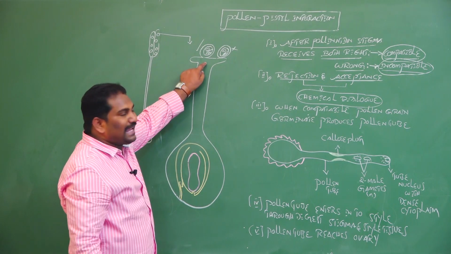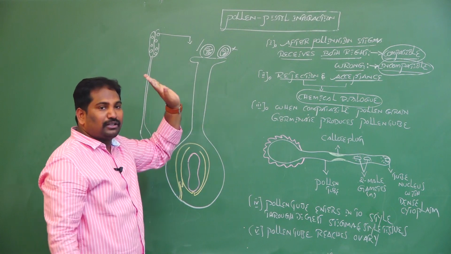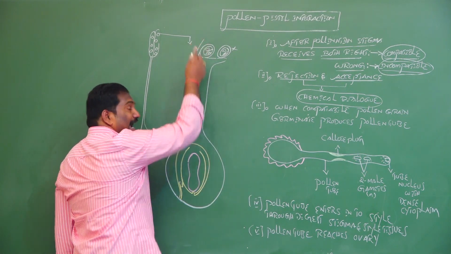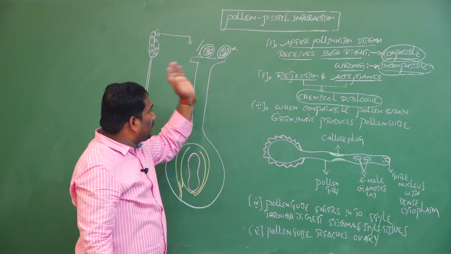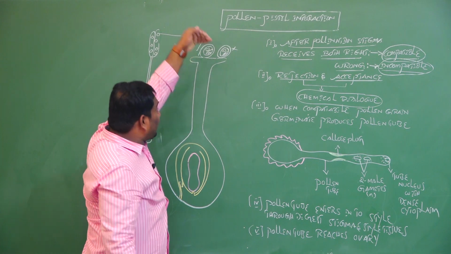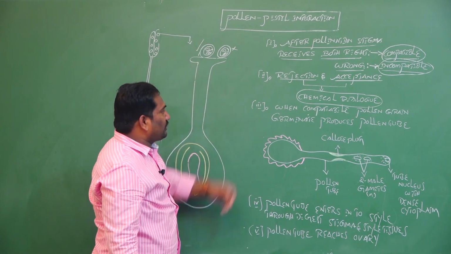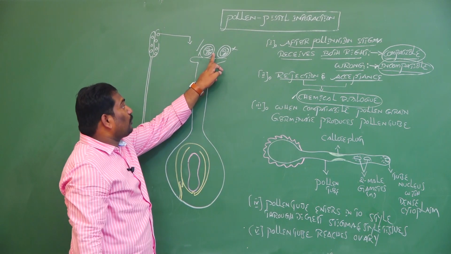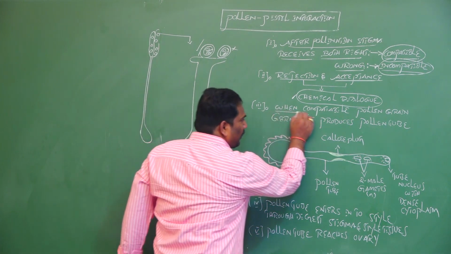If the landing pollen grain is the right or compatible pollen grain, there is chemical dialogue acceptance. If the stigma receives a wrong or incompatible pollen grain, there is chemical dialogue rejection. The process of acceptance and rejection is nothing but chemical dialogue between pollen grains and stigma.